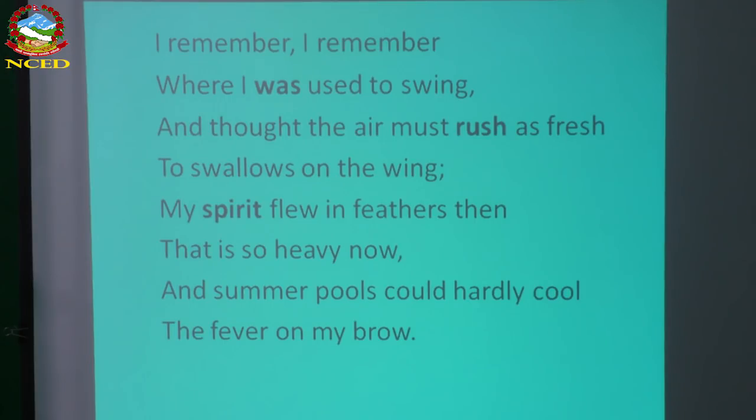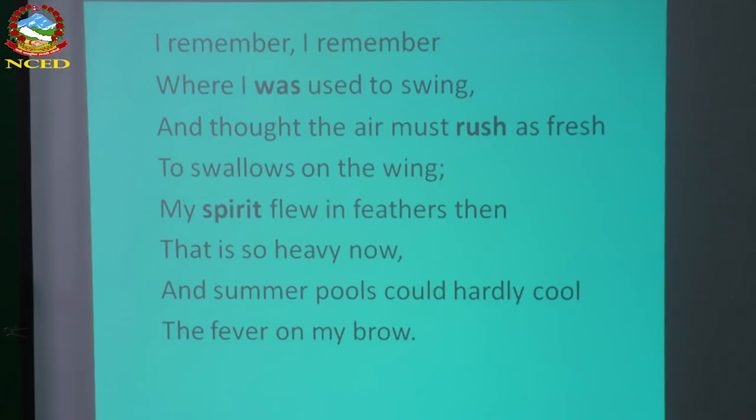So here in this stanza, this is the third stanza, remember. "I remember where I used to swing." That is what everybody does. Every boy, every child does it or enjoys it. The speaker also had the habit of what? Had the habit of swinging. Ping khelne, in Nepali we say. No? Where I used to swing.